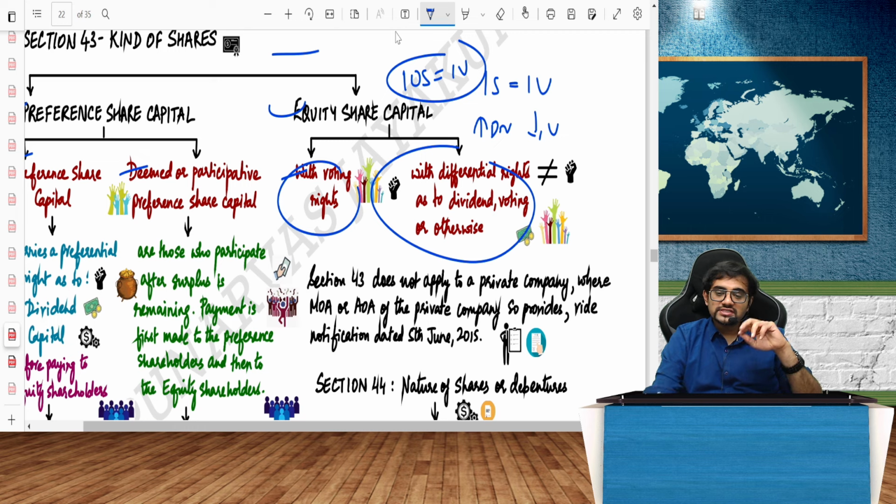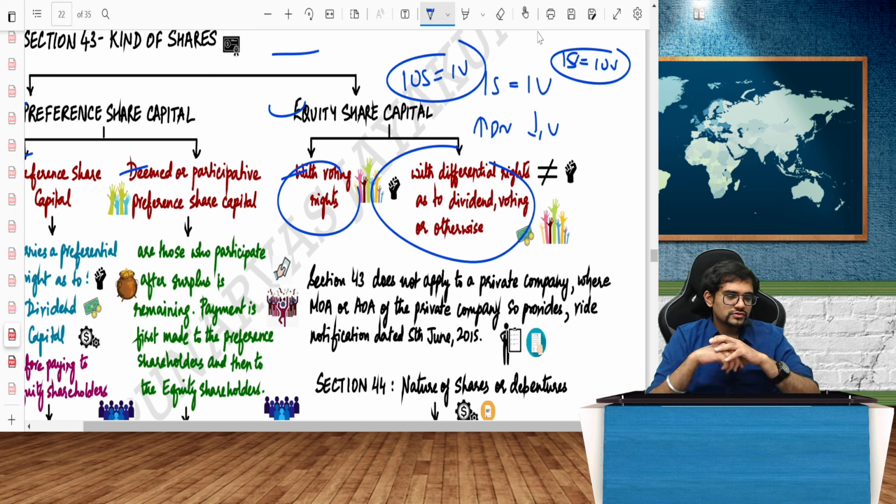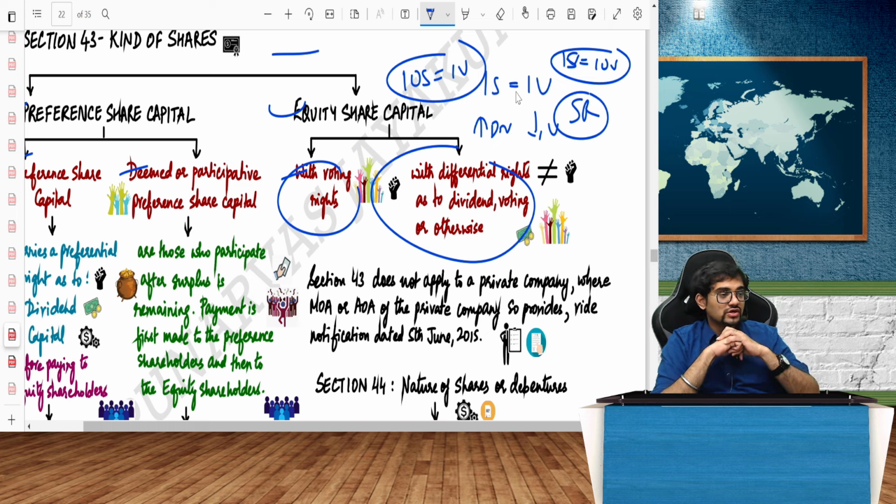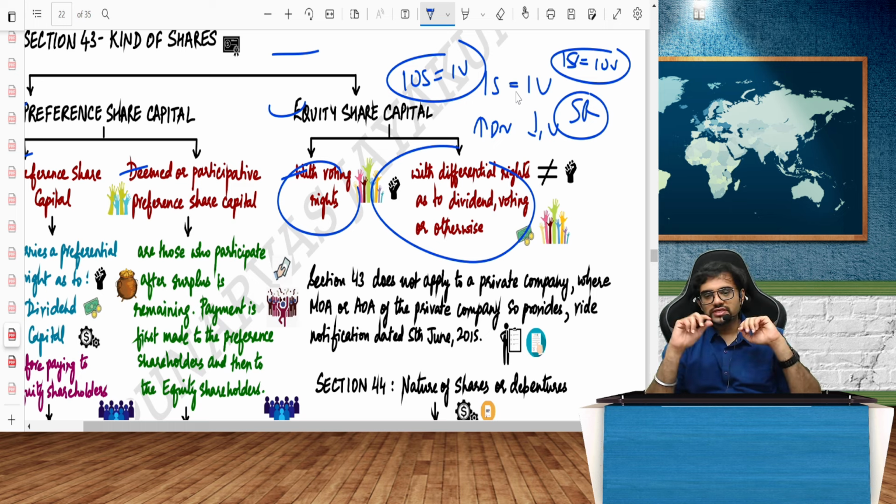Mark Zuckerberg has the reverse. Mark Zuckerberg has 1 share equal to 10 votes. So those are called superior right equity shares, SR equity shares, superior right. That's also differential only in some way, right? Yes.